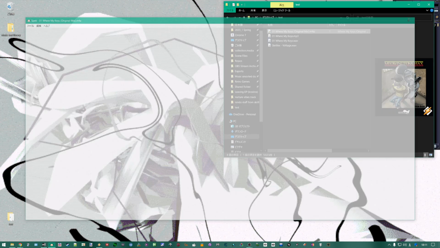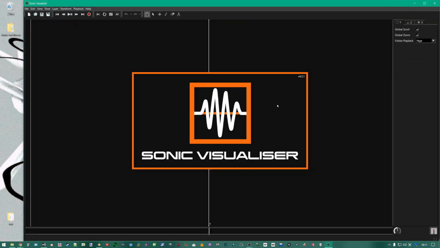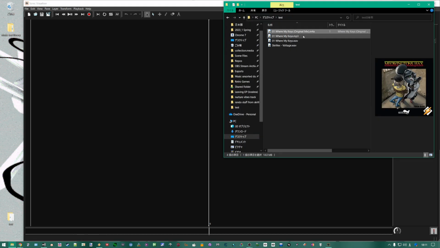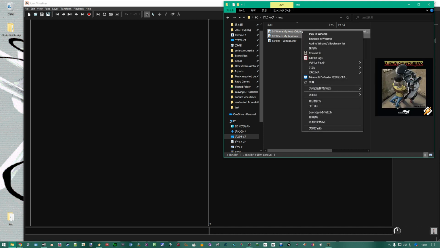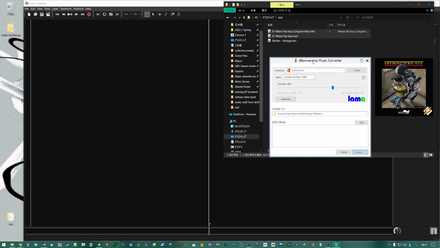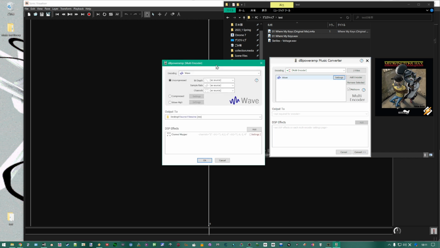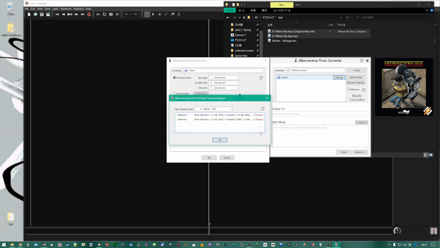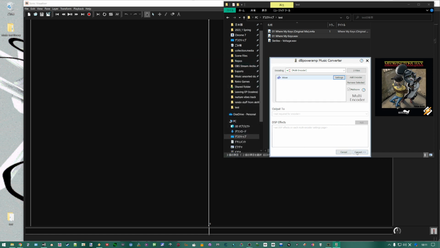So let's take another look using another piece of software I just found recently called Sonic Visualizer. And also let's do a bit of processing first. This isn't the most user-friendly. I'm sure there's a way to do this directly in Sonic Visualizer, but someone will have to let me know in the comments. Basically what I'm going to do is split these files up into mids and sides. So the left channel is now going to be the center, and the right channel is now going to be the sides. So let's go ahead and do that.